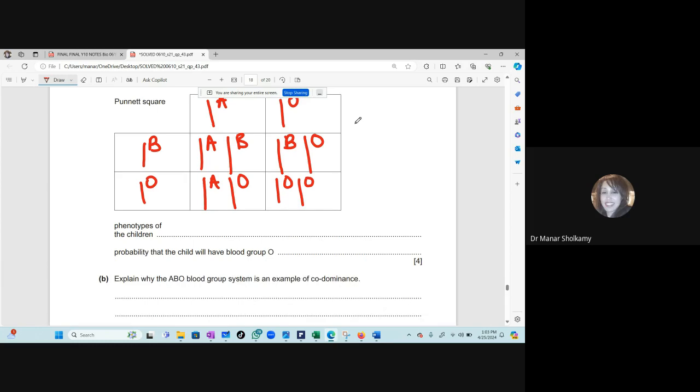What are the phenotypes of the children? Very easy. I'll write the phenotypes of the children. Yes, AB, comma, B. This is the genotype, so you just write B. They want the phenotype. A and O. Okay? What is the probability that the child will have blood group O? What's the probability or the percentage or the ratio? 25. Yes, you're all with me. Okay, very good. Or 1 out of 4.